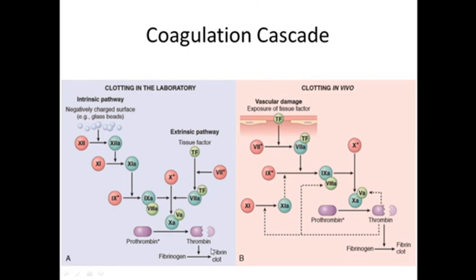So we assess the formation of fibrin plug. If these factors are absent, even on prolonged stay, no clot will be formed in the tube. So we assess this extrinsic pathway and deficiency of these factors.